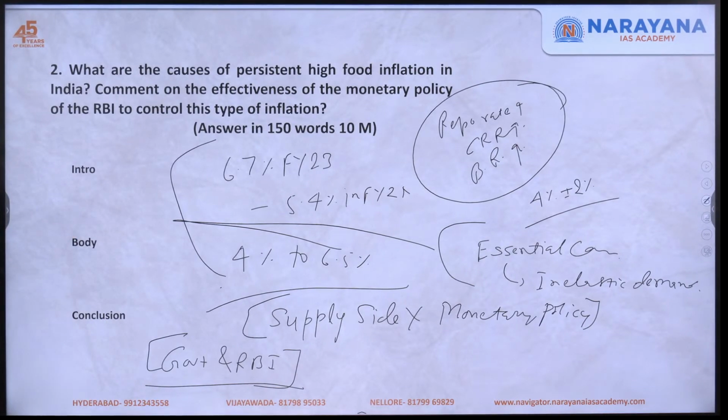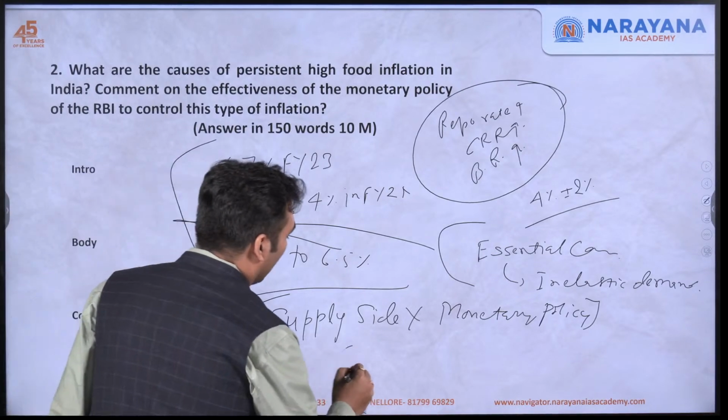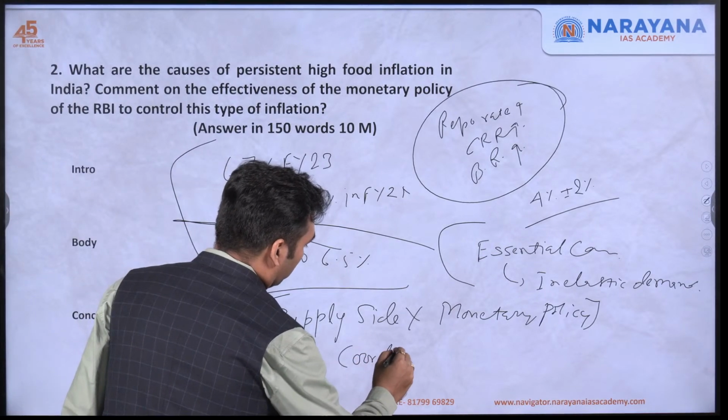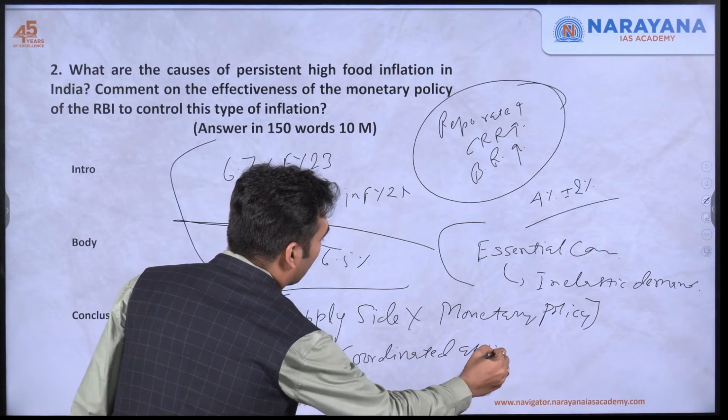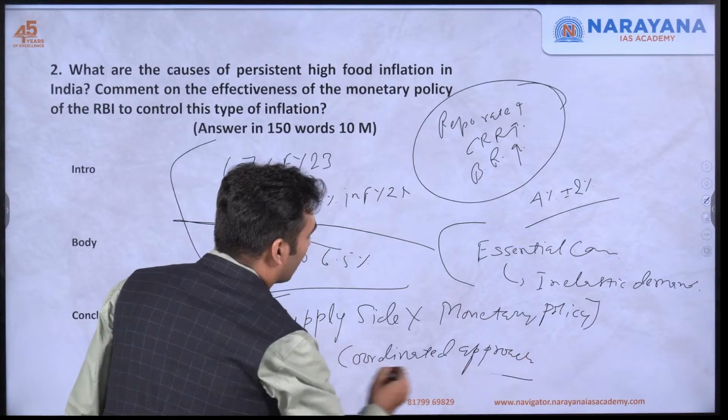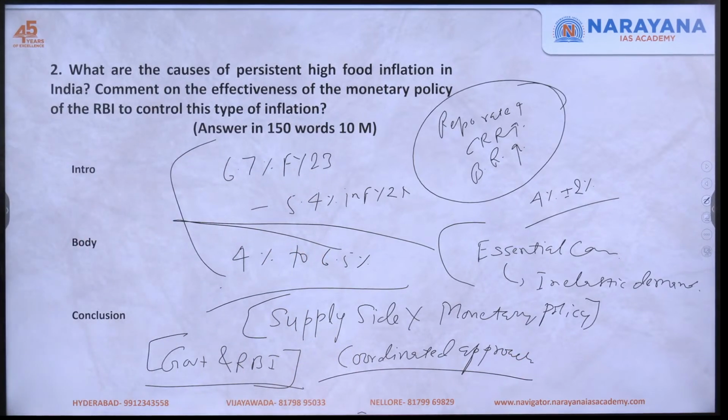Okay, there is a need for a coordinated approach. These words, supply side, demand side, must be written in your answer. These are the key words.